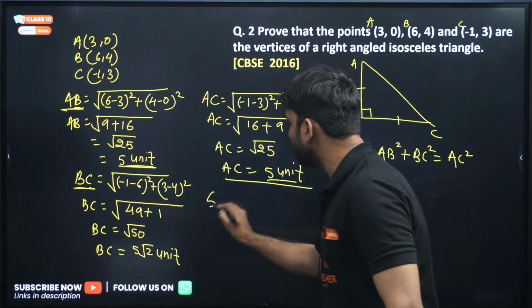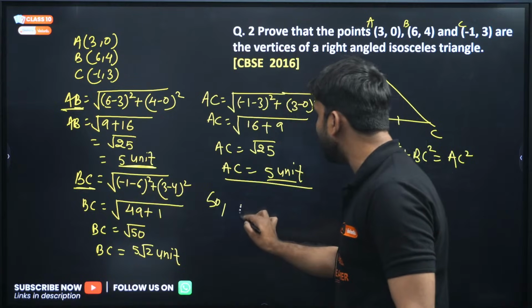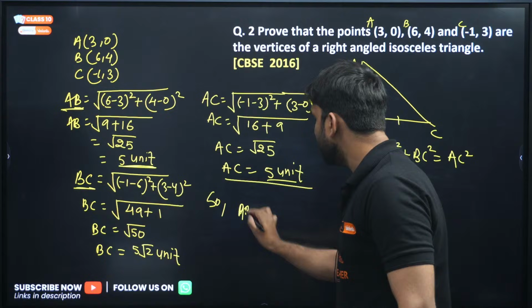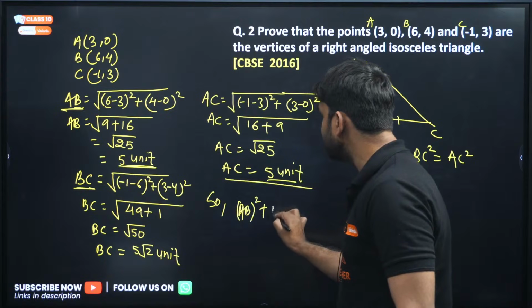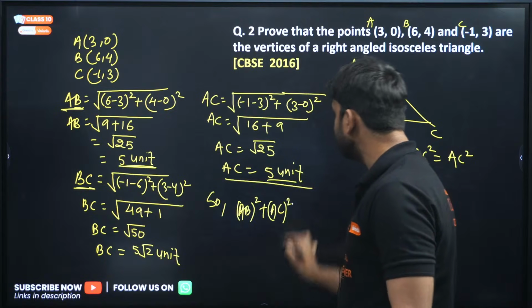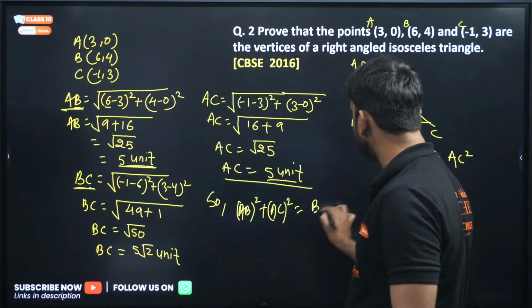Now please verify here. If we add AB square plus AC square, can we write BC square?